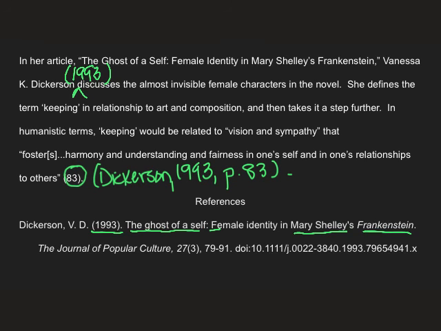One final note, there is another mistake in this paragraph I just want to bring to your attention. So as you are writing papers and you are thinking about all the information that you need and how it needs to be written, in this case, the title of Frankenstein should be italicized, and it is not. So make sure when you're using book titles that you do italicize them in your papers.